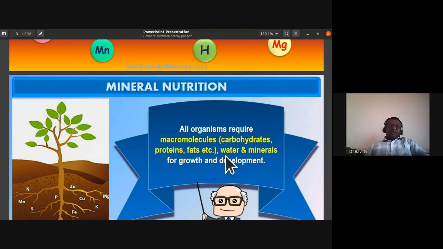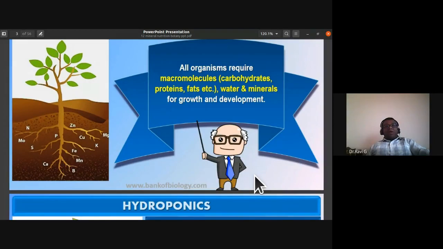See, all organisms require macromolecules, carbohydrates, proteins, fats, etc., and water and minerals for growth and development. Even human beings require seven essential nutrients. They are carbohydrates, proteins. Carbohydrates is 60%, proteins is 15%, fat is 15%, then vital amino acids or vitamins, as we call them. Then we also require mineral salts, fibers, water. So these are the seven essential elements that we require for a balanced diet.